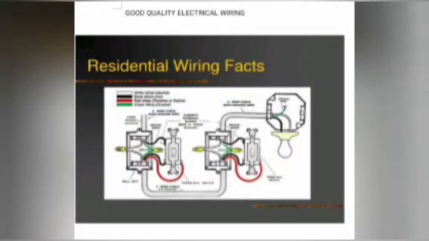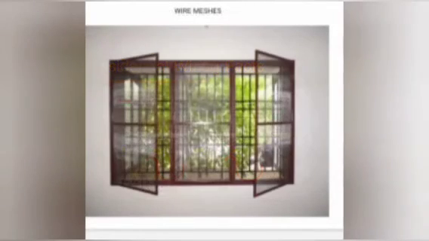Can you see this picture now? Okay, fine. Okay, now next one, listen, children. The windows and doors of a house should have wire meshes. What is this wire mesh, children?